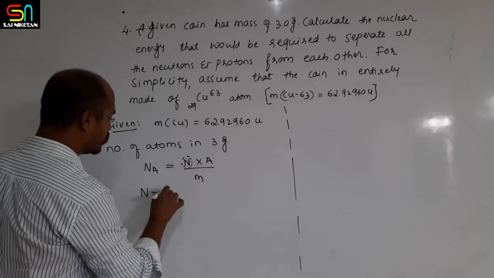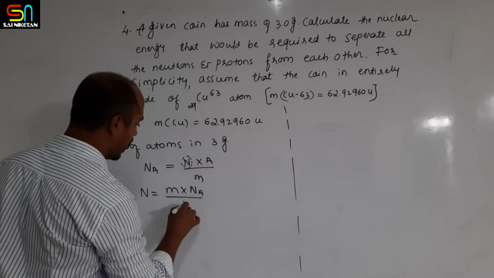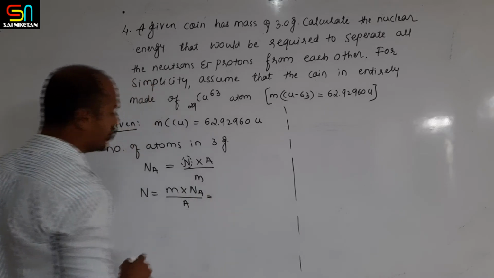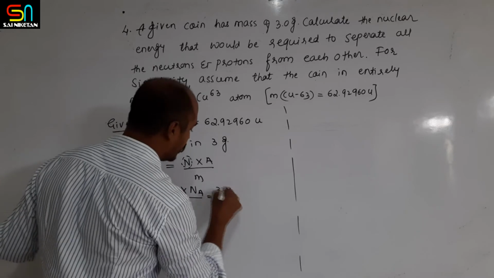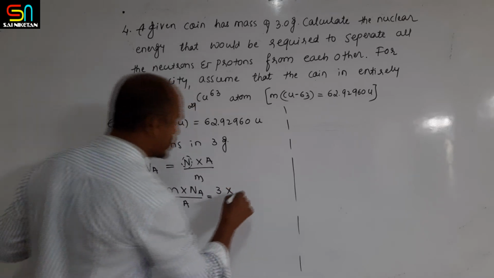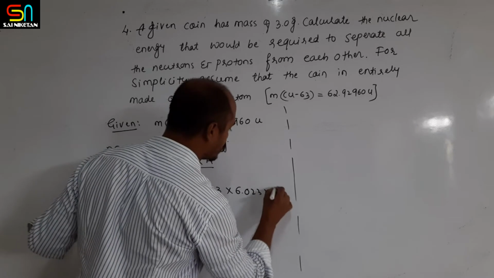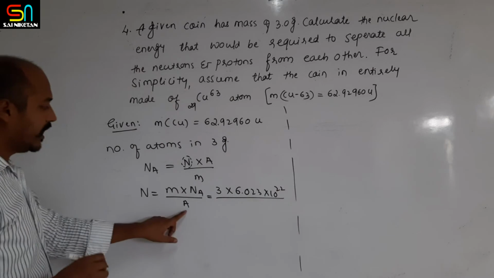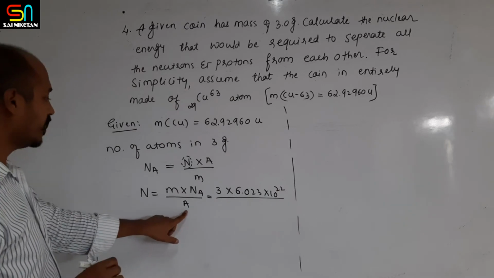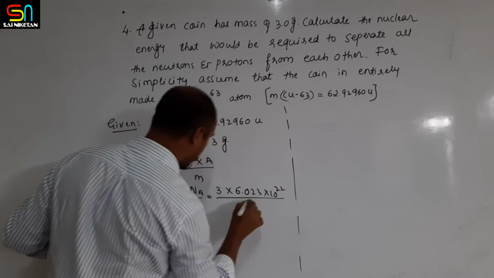So N is equal to Na times M divided by A, which is equal to the mass of the coin given, 3, into Avogadro's number, 6.023 into 10 raised to 22, whole divided by A, the mass number, that is 63.